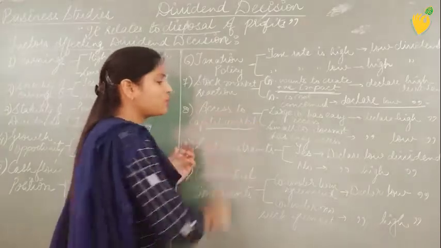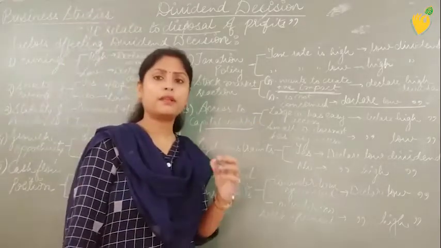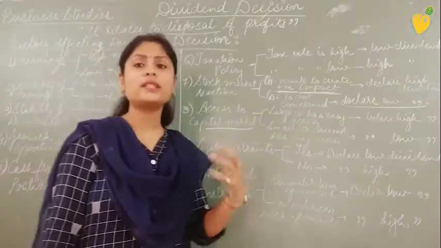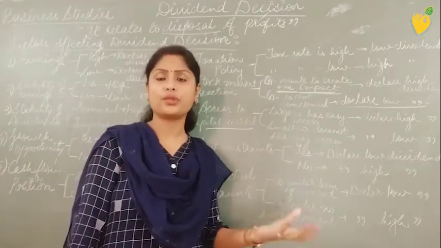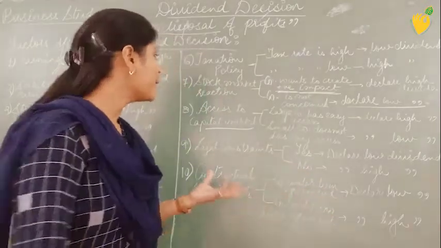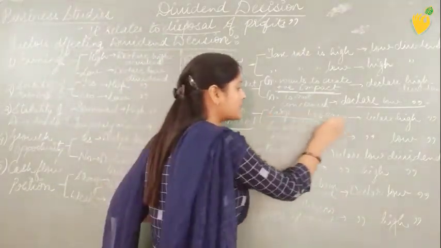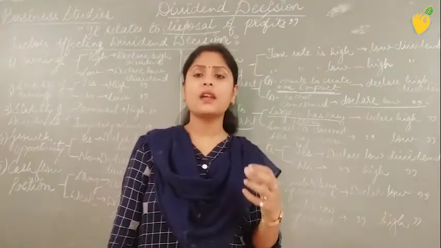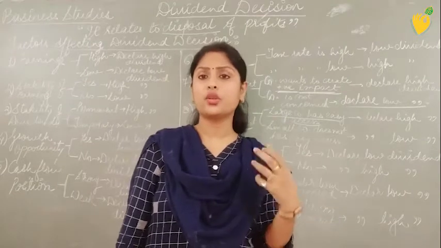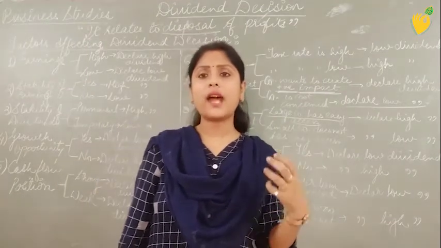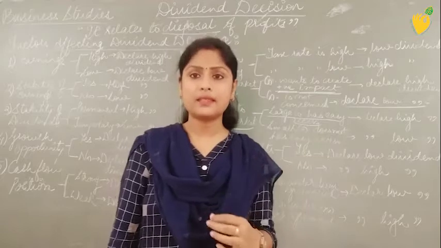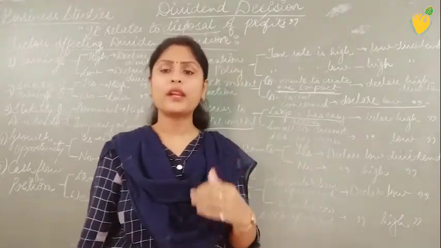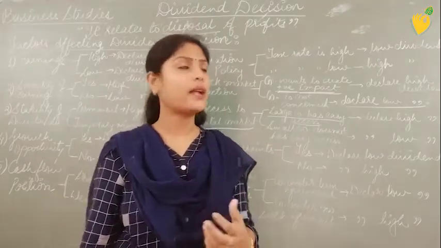Access to capital market. I have just now taught you what capital market is. Capital market is a part of a stock exchange market where securities are sold for a longer duration. Longer duration means more than 1 year. So here the large company has easy access. Why the large companies? Because large companies have really created their goodwill in the stock exchange market. They have creditworthiness, and every investor wants to go with large companies because their goodwill and creditworthiness are really high.